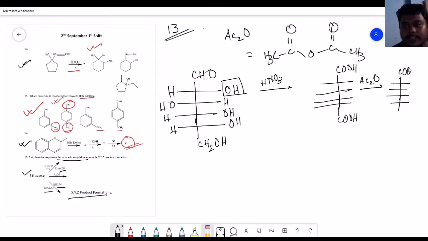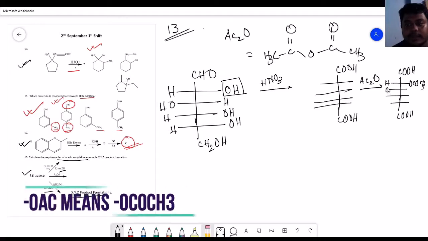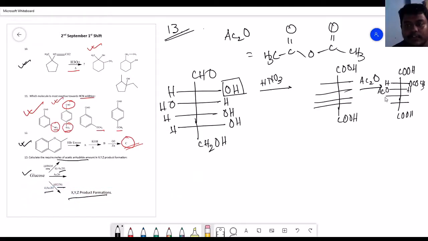This will become CO2H. Here there will be HOCOCH3. This will become OAc. I am writing Ac here because the acetyl group is written like this in short. This will become OAc. This will become OAc. So how many moles of acetic anhydride are required here? 4 moles of acetic anhydride are required.